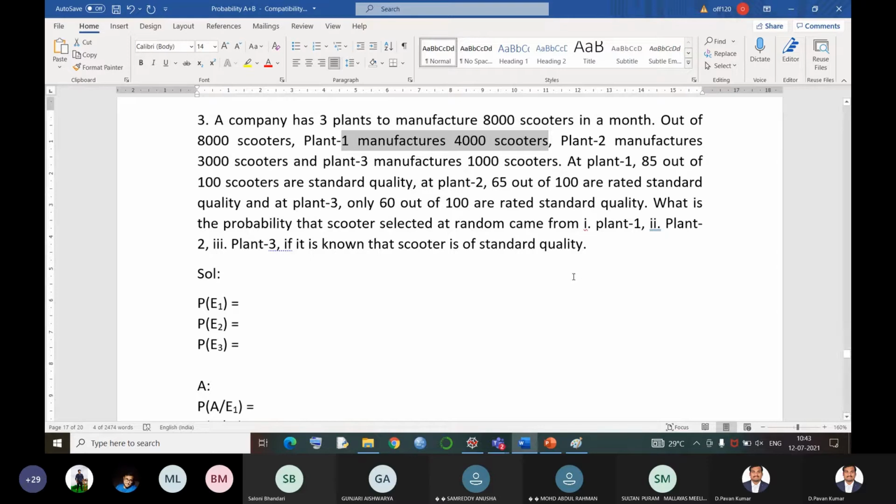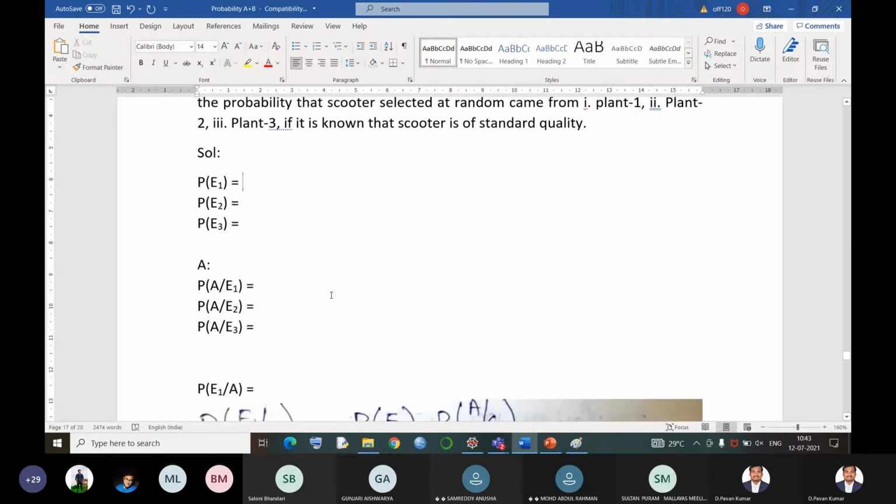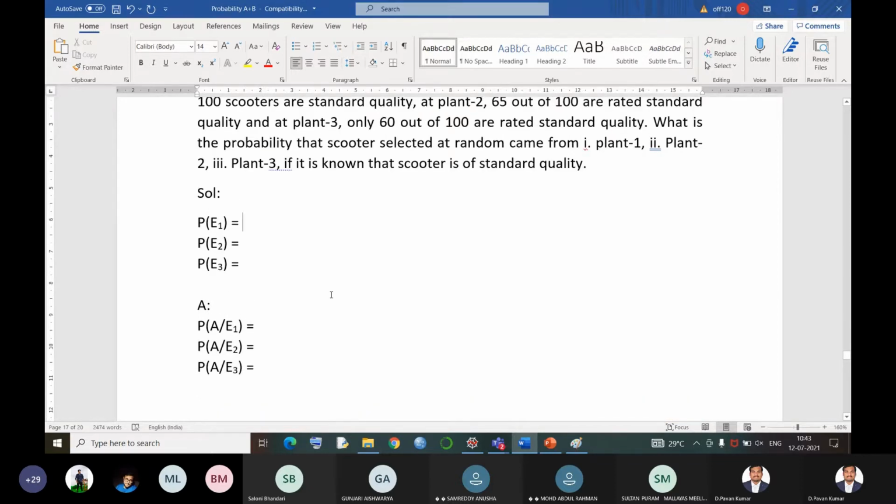How do we solve this problem? Now, first of all, I already told you that we have to find out 6 things. That means if the condition is given on 3 plants, 3 machines, 3 categories of people, then we have P of E1, E2, E3. For suppose if we have 4, then we have 4 events: E1, E2, E3, and E4. So the first one is P of E1.